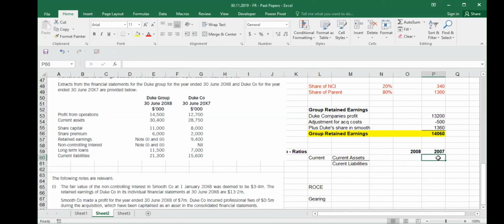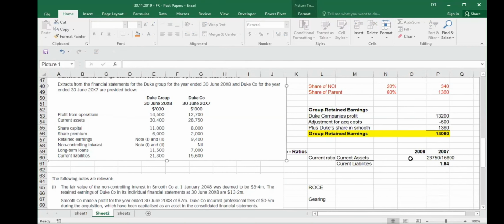Let's first do it for 2007. For 2007, your current assets are 28,750, divided by the current liabilities for the previous year, which were 15,600. Let me write it down like this. When I take it here and put this one, you get your current ratio. Always express it in 2 decimal places and always make it bold. So this is your current ratio for 2007.